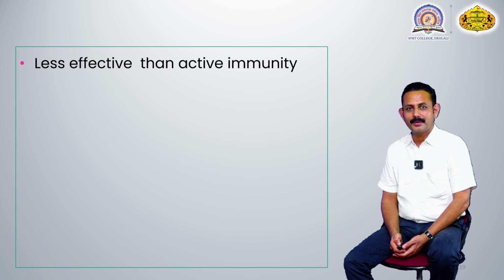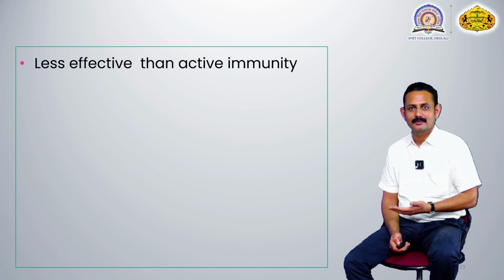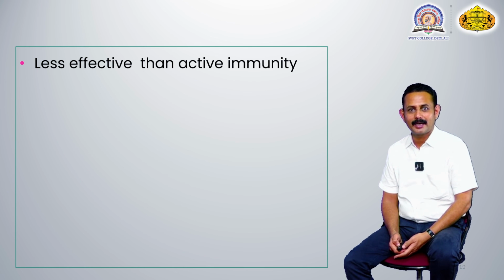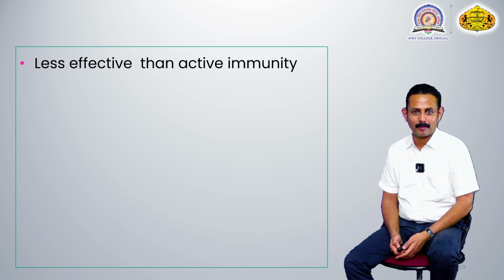This passive immunity is less effective than active immunity because, due to the continuous introduction or frequent addition of antibodies or sensitized lymphocytes, the person becomes very weak, since these always have to be given in ready-made form, which does not happen in active immunity.